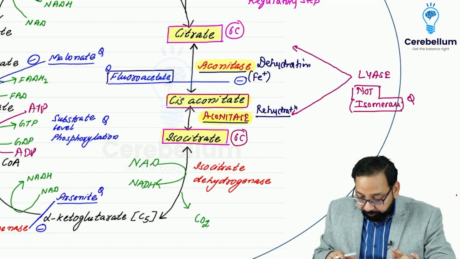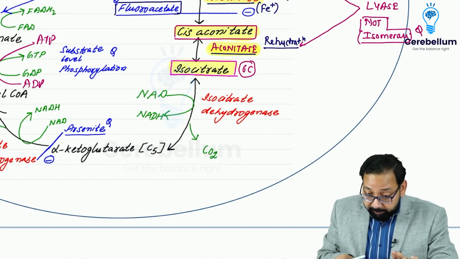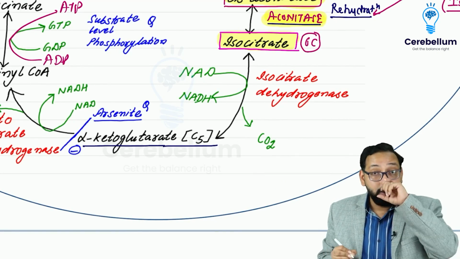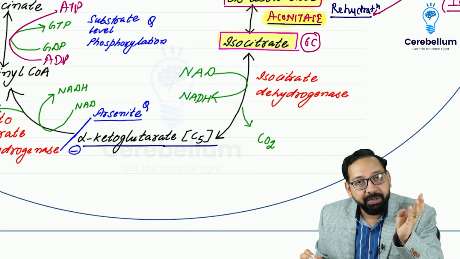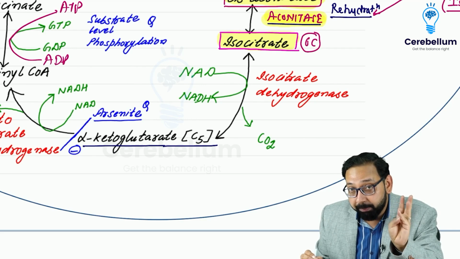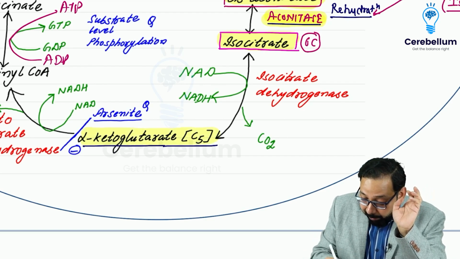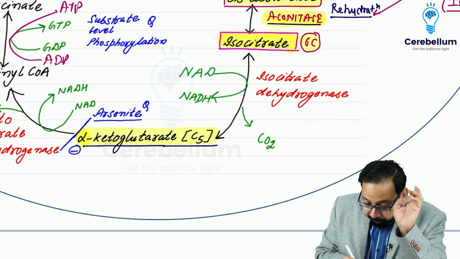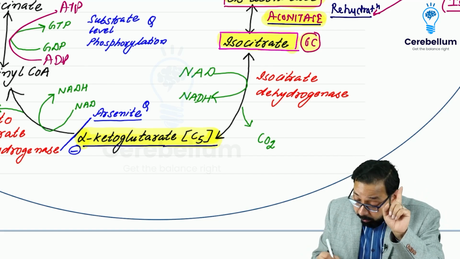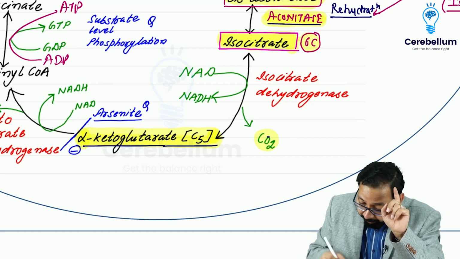This question is asked. Now, this isocitrate having 6 carbons is converted to the 5 carbon compound alpha ketoglutarate. You will remember alpha ketoglutarate, glutamate, glutamine all have 5 carbons. So a 6 carbon compound isocitrate is converted to a 5 carbon compound, so 1 carbon must be removed. Removal of carbon dioxide is called decarboxylation.